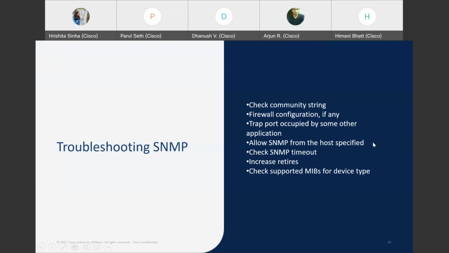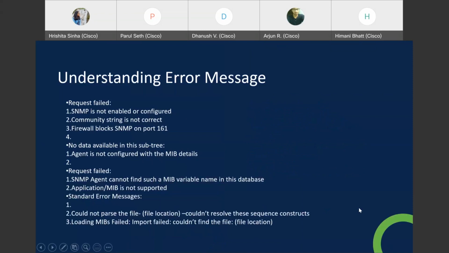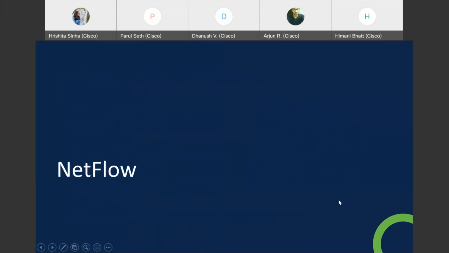Firewall configuration, then timeout. Yes, if SNMP does not get a response within a stipulated time, it times out. Then we have to send another SNMP request. Like that. Now, understanding the error message, I won't go through it because it will be very boring. In case you ever encounter such an error, we can come back and see this, okay?